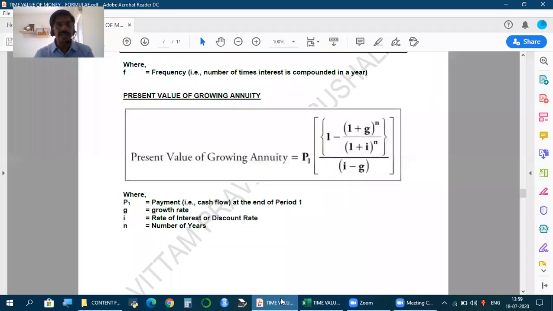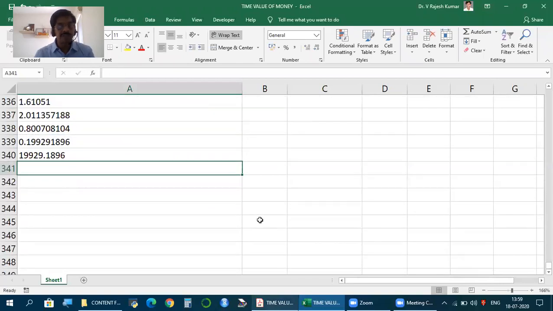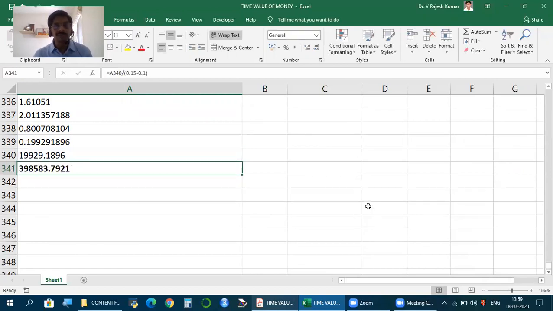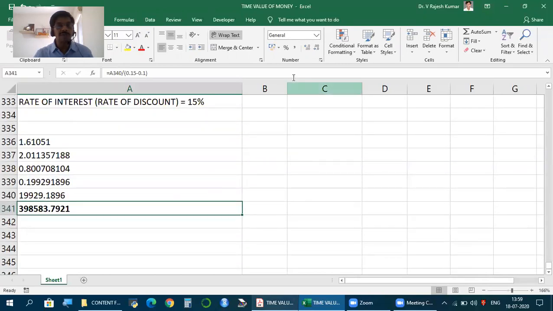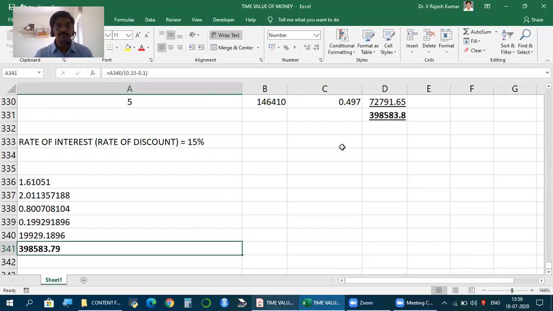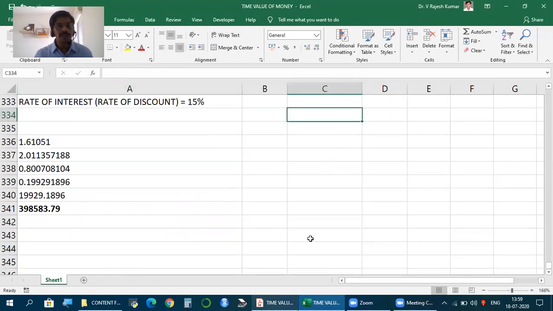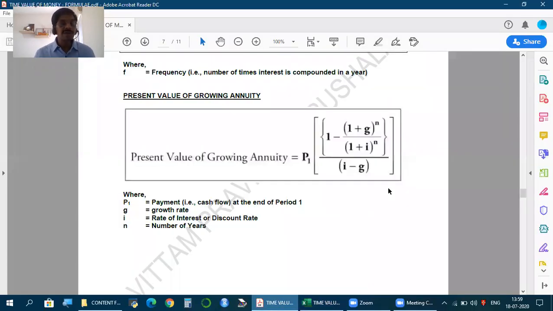Now this we divide by I minus G. I is 15%, G is 10%. So 0.15 minus 0.10. You get this number, which is 398,583. So this is the formula to find the present value of a growing annuity, and each of these is a requirement.